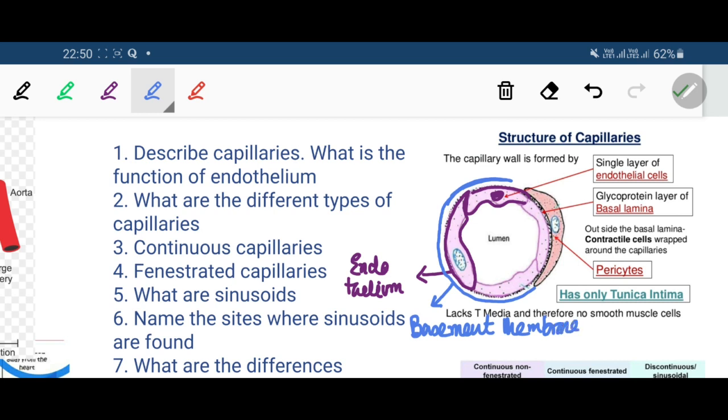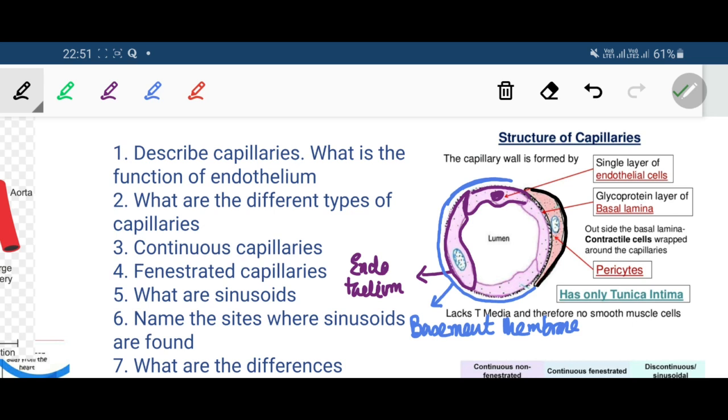Overlying the basement membrane, there may be isolated branching perivascular cells and a delicate network of some reticular fibers. Next, there is a third kind of cell outside the basal lamina.